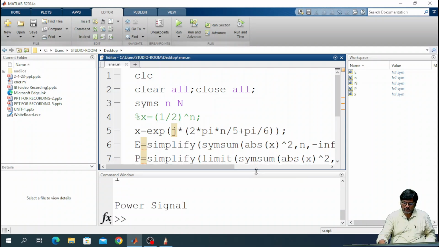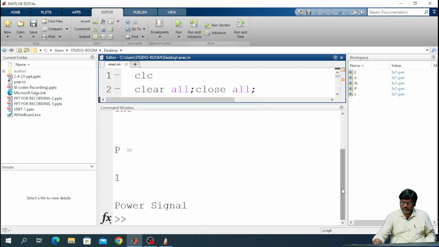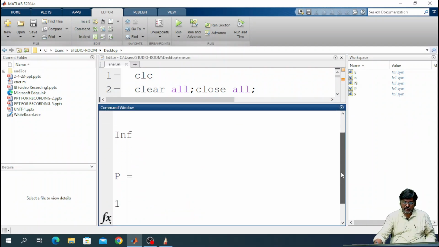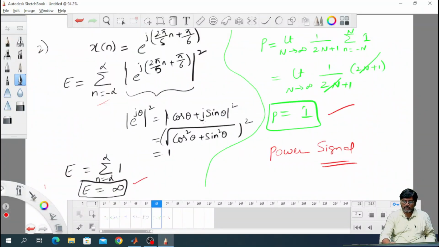Now you can see the values. Our energy is infinity and the power is 1, therefore the given signal is a power signal. Like this you can evaluate the energy and the power of any discrete time signal using MATLAB.